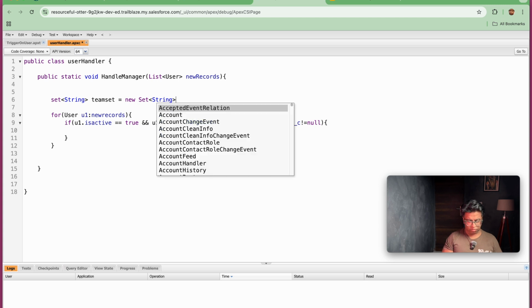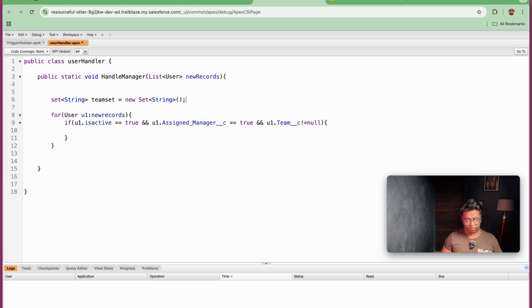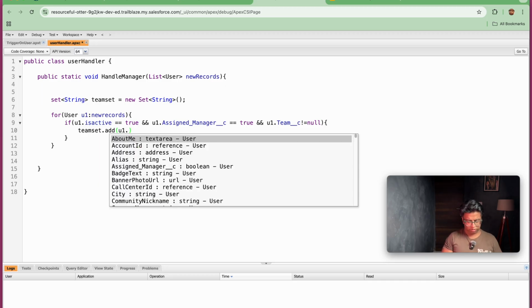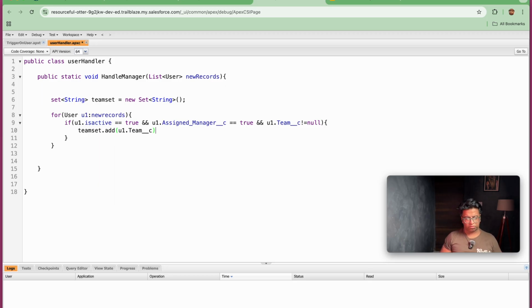Once we are good with this, next we will be copying this, that is teamSet.add(u1.team). So we have stored the team in the set. Once we are done with this setting of team, next step is to do the query on user where we have any user available with that team.